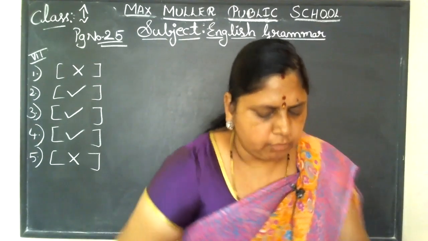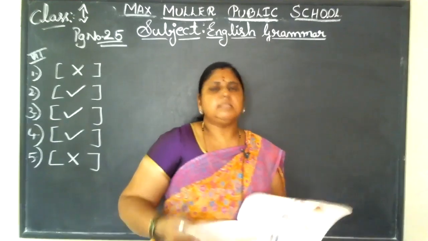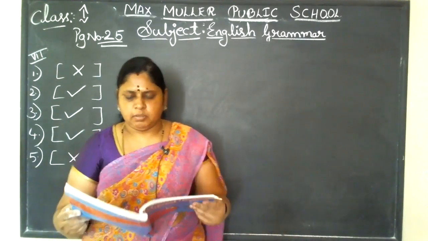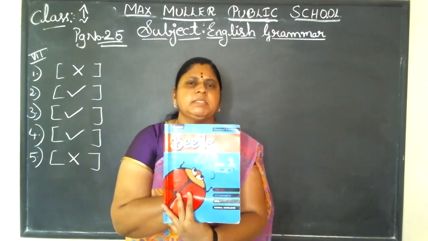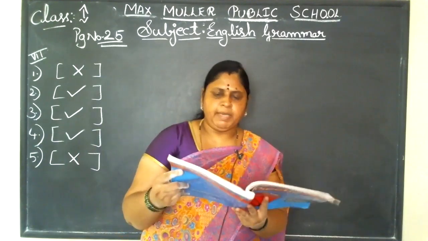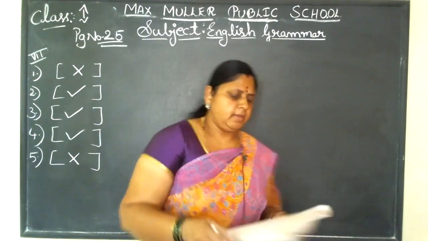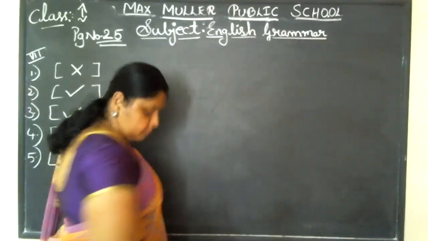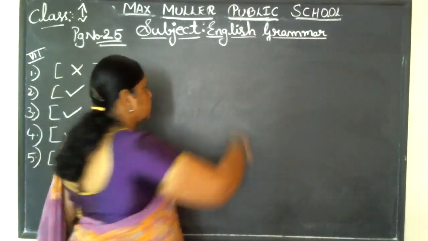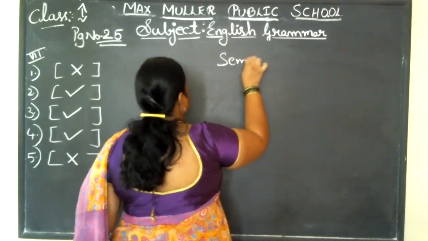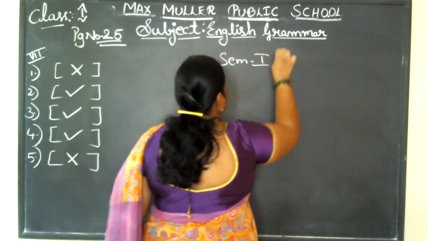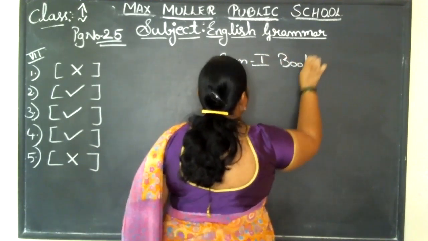Now I'm going to give you a homework that is in the textbook, children. Okay. The first semester textbook, you need to take out the first semester textbook. Come to page number 67. Sem 1 book.